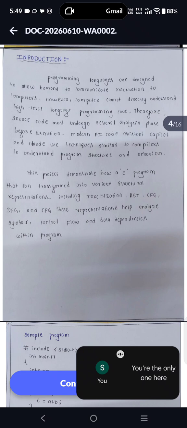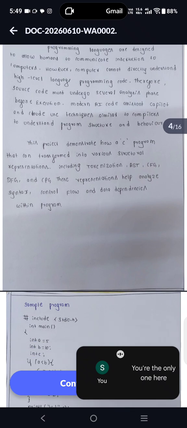Modern AI code assistants like Copilot and Claude use techniques similar to compilers to understand program structure and behavior. This project demonstrates how a C program can be transformed into various structural representations, including tokenization, AST, CFG, DFG, and CPG. These representations help analyze syntax, control flow, and data dependencies within a program.